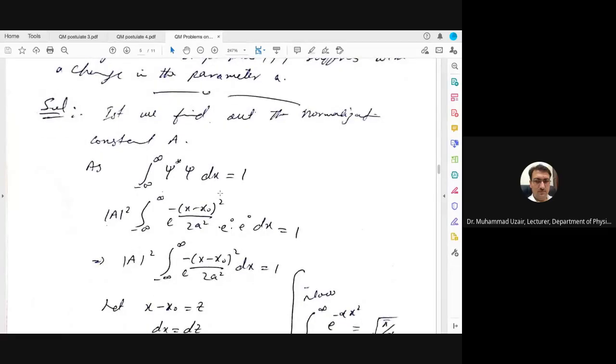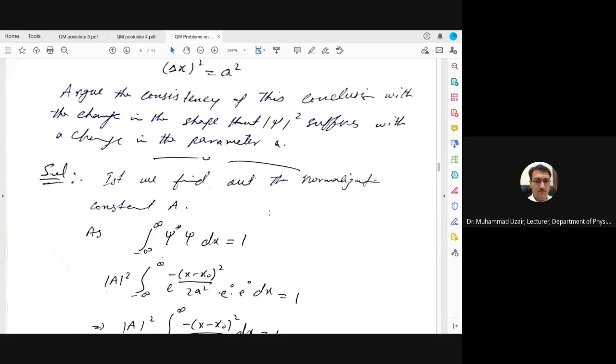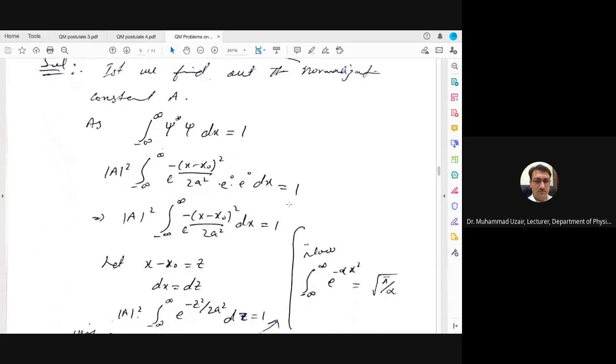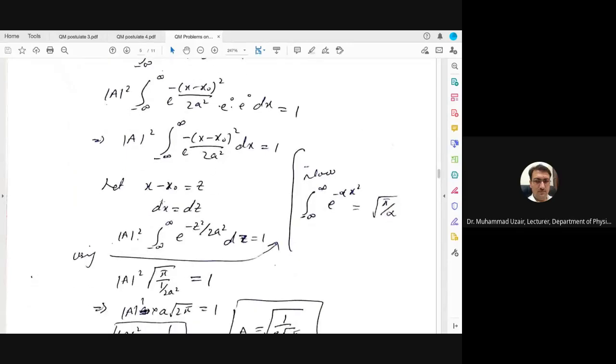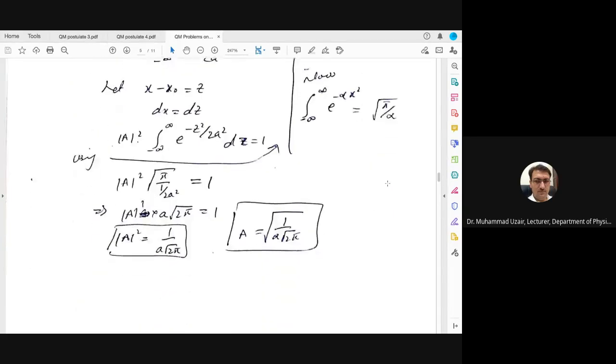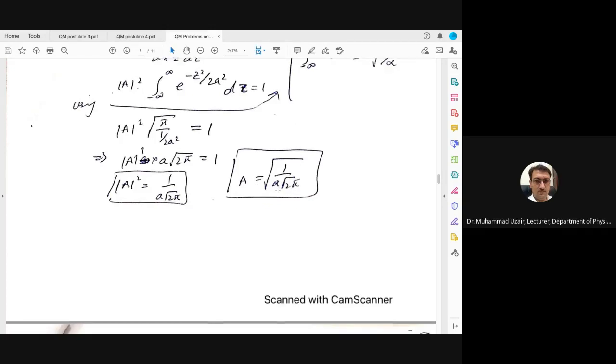Again, what we have to do first is normalize the wave function, as A is here. Whether it has been asked or not, in every problem we need to find the value of A, meaning we have to normalize the wave function first. So applying the normalization condition here, you will get this, and then solving this integral by taking x minus x naught equal to z, in the same manner, you will get the value pi by alpha, and putting those values, the value of A is equal to 1 over alpha into 2 pi under the root, and then whole under the root.